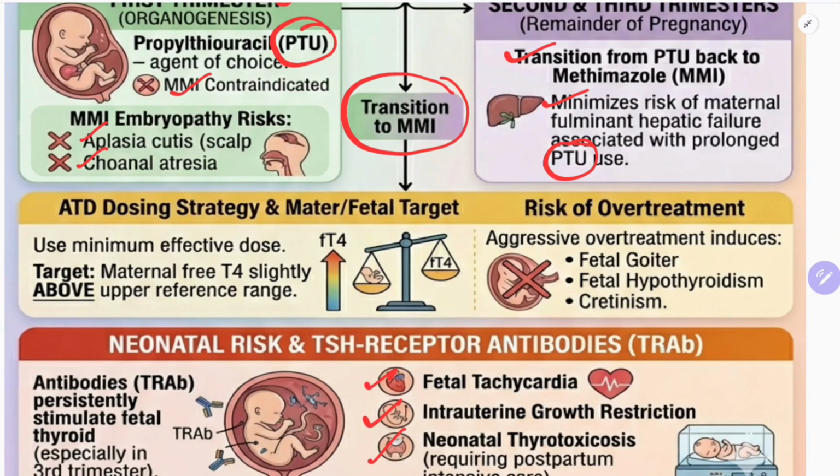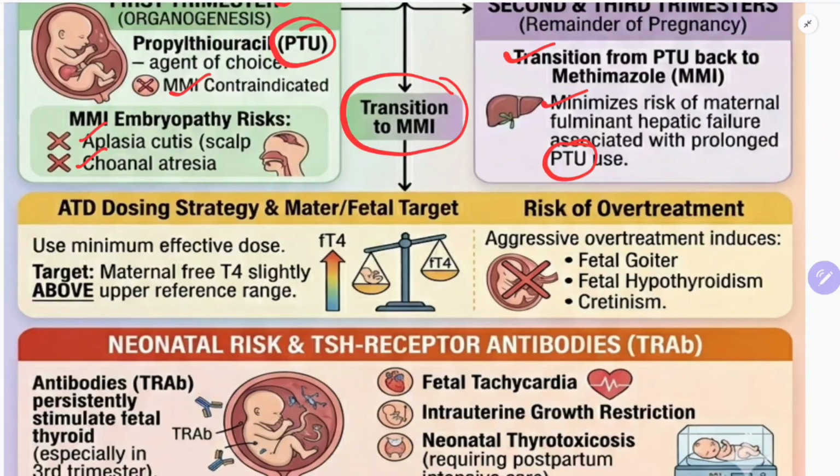This is a risk when you don't control the disease, and even if you control it, there is a risk, because you are not suppressing these antibodies or the immune system here. So these ladies are high risk pregnant women.